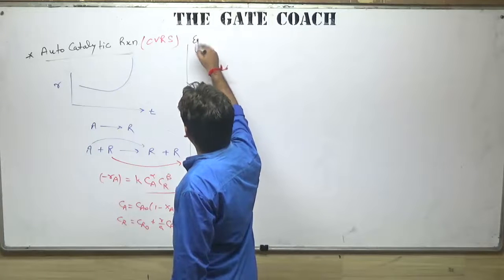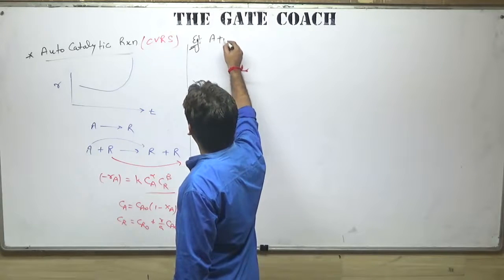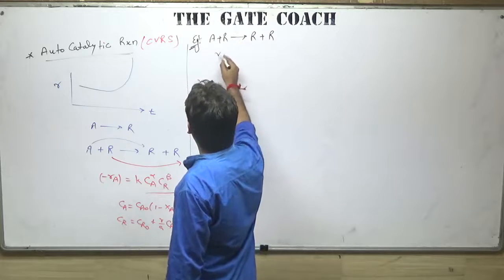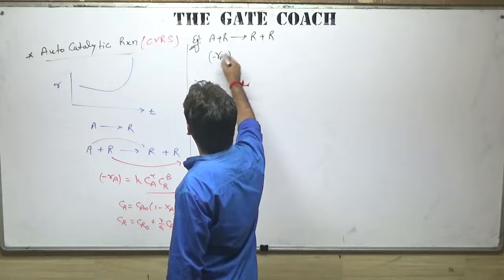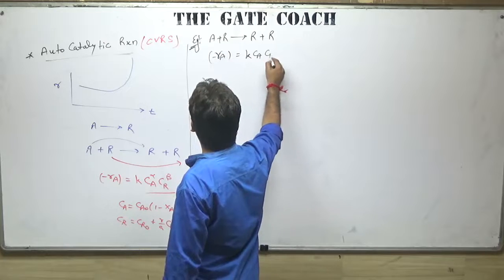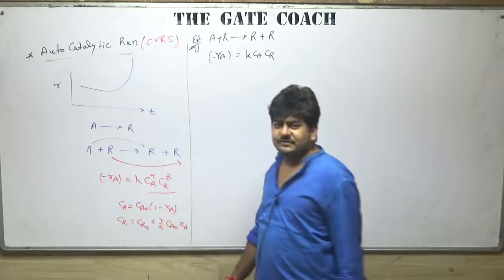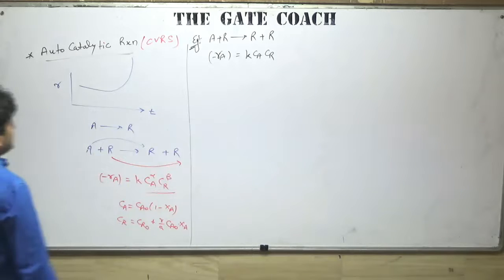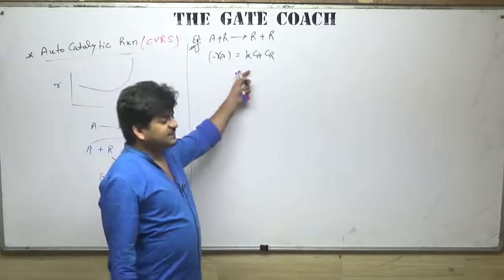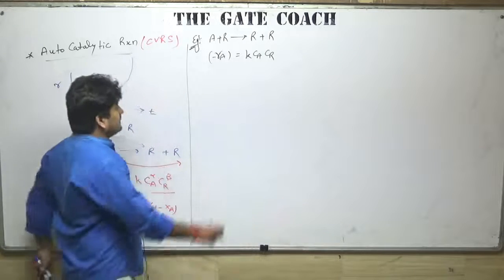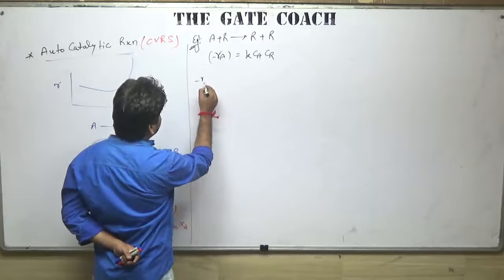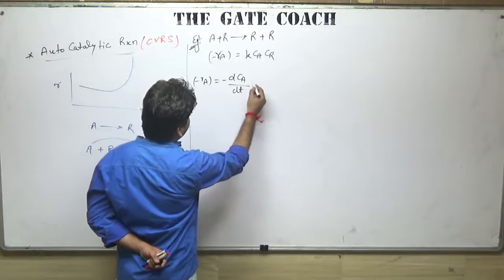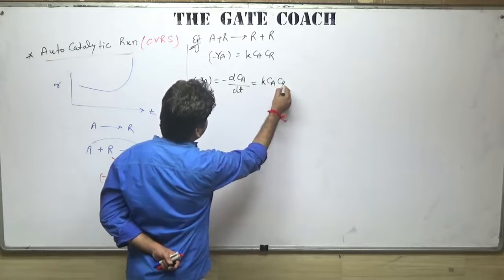Suppose we have a reaction, A plus R gives R plus R. So the rate of reaction will be, let's say that is a first order reaction. Apparent order is 1 for both of the reactants. So overall order is 2. This is a second order reaction and first order with respect to each reactant. So for a constant volume reaction system, we know that -rA can be defined as -dCa/dt, that is equal to k Ca Cr.